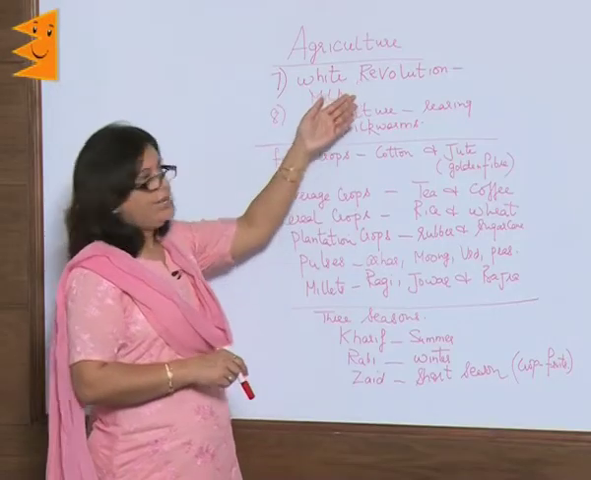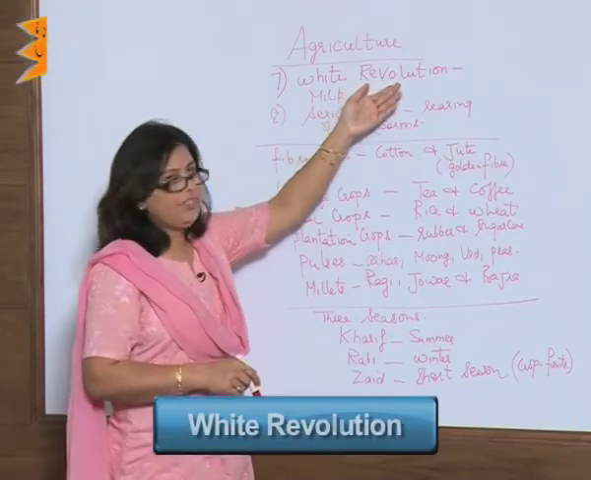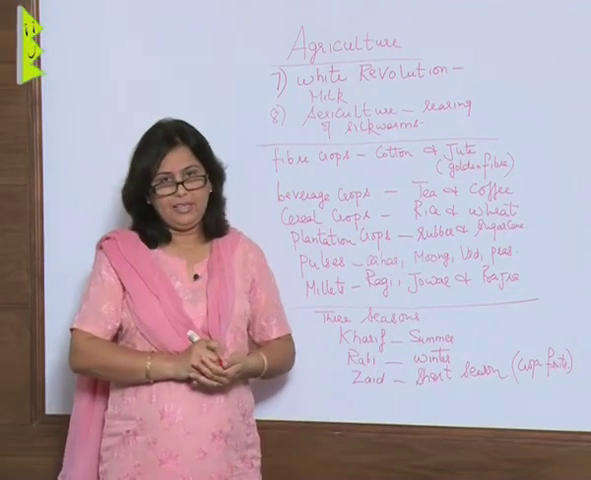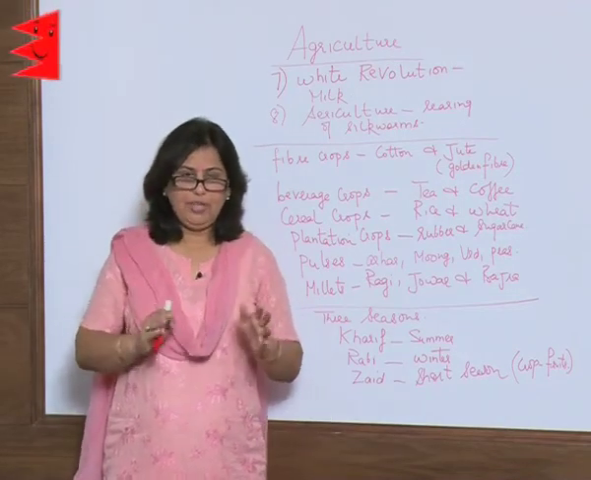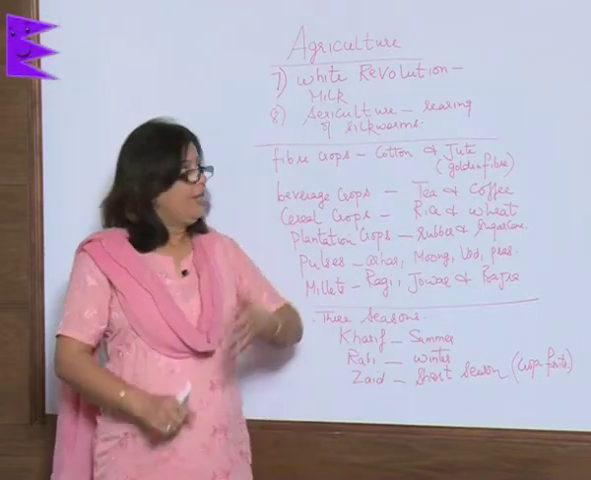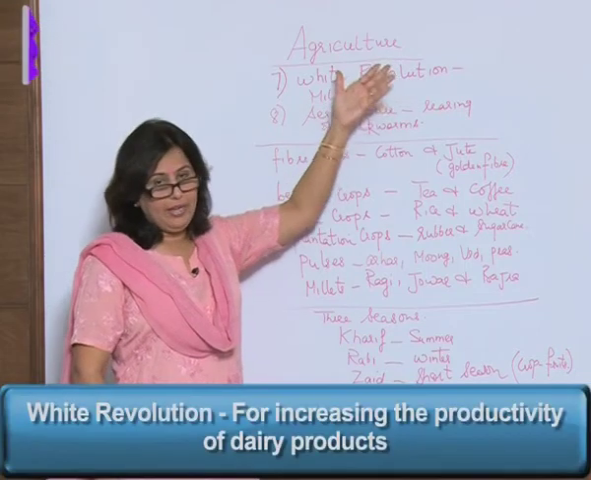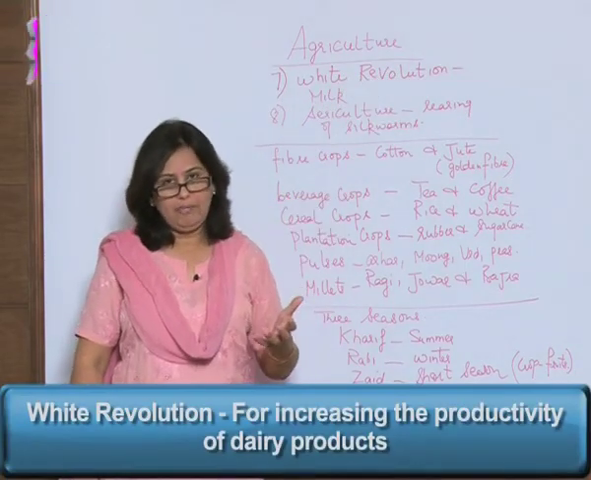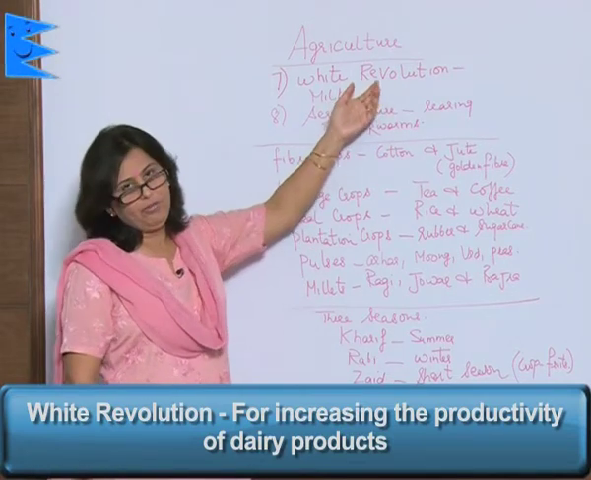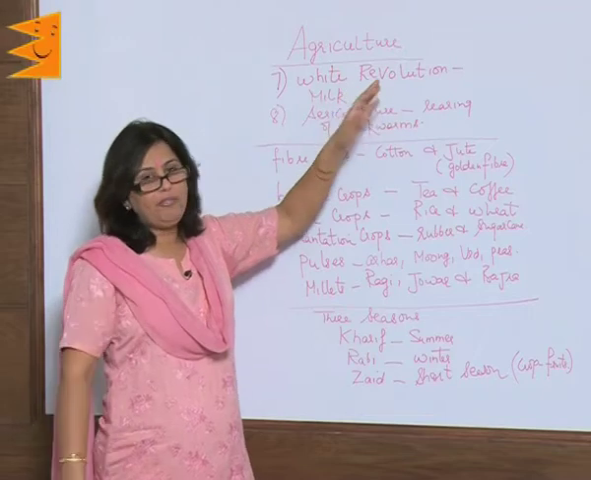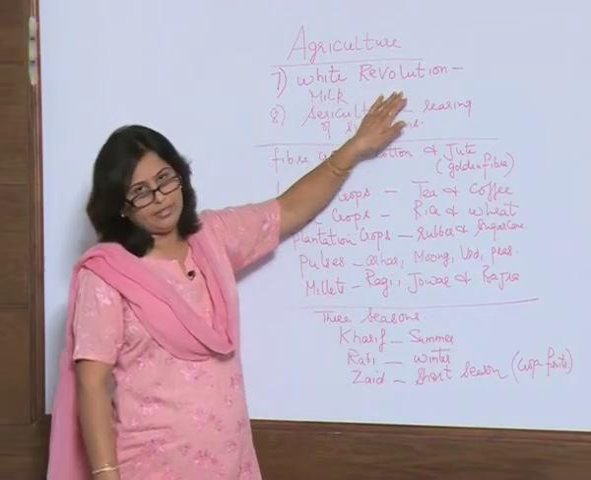The next term that we pick up is white revolution. The word itself indicates that it has to do something with the color white, which means milk. So, when you want to increase the production of milk, that is white revolution. That means it is enhancement of dairy products.